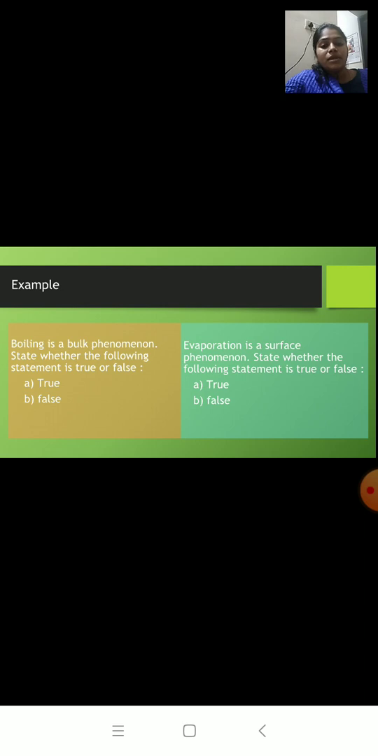Next one, evaporation is a surface phenomenon. Again, it's true or false. State whether the following statement is true or false. Evaporation is a surface phenomenon. Answer is true, that is option A, because the particles present on the surface will first evaporate. So evaporation is a surface phenomenon.